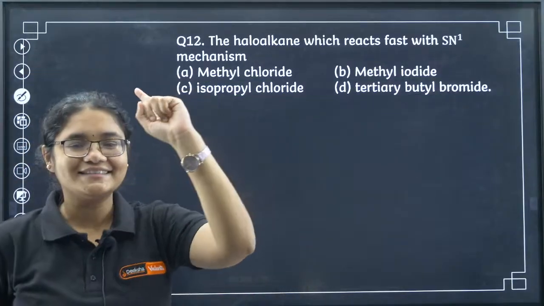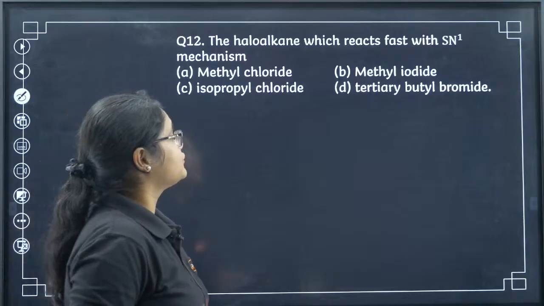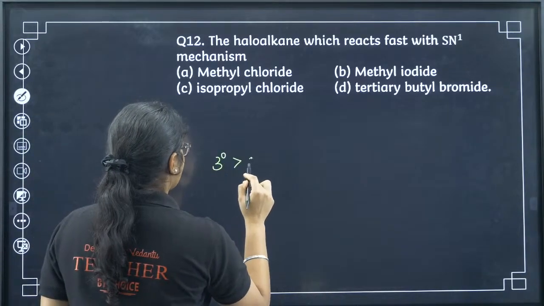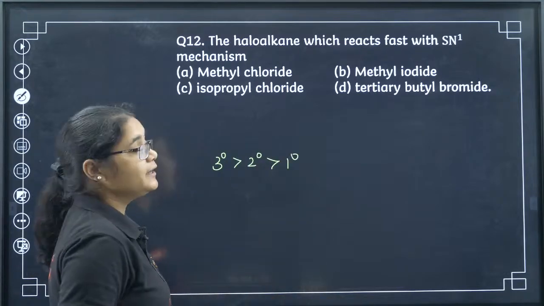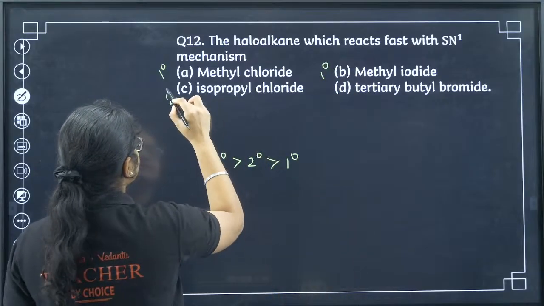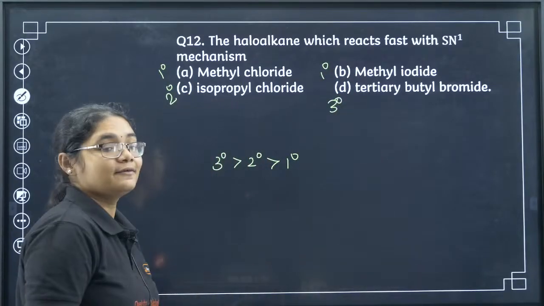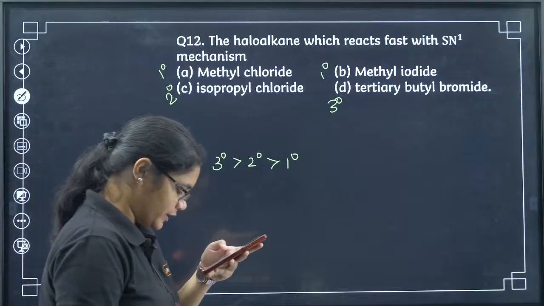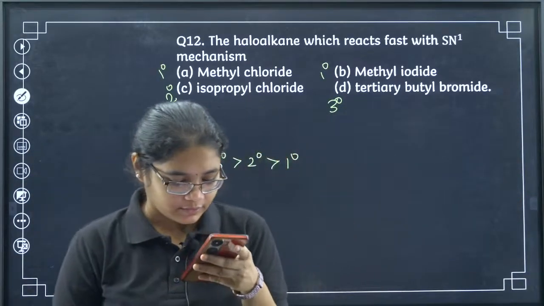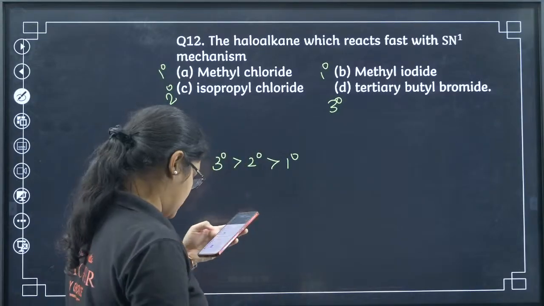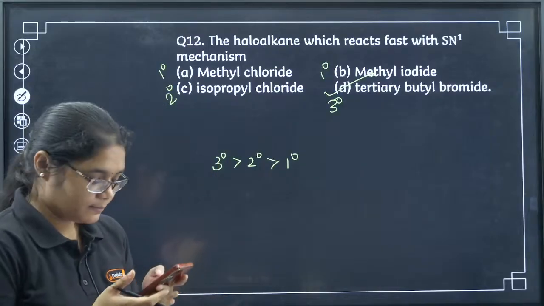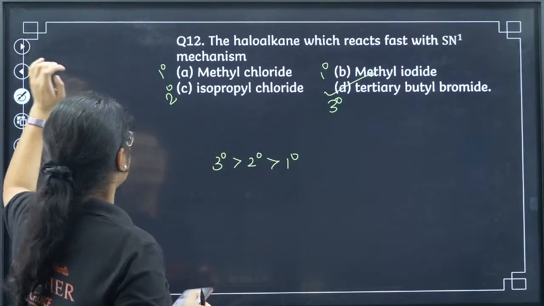Next, 12th question, last 8 questions. The haloalkane which reacts fast with SN1 mechanism. What's the order of SN1 mechanism? 3 degree, 2 degree and 1 degree, right? So I have methyl chloride, that is 1 degree, methyl iodide 1 degree, this is 2 degree, this is 3 degree, same options. Which will react faster with SN1 mechanism? Quick answer here. Now, Neon, Saundarya, all of you have given the correct answer, tertiary butyl bromide. 12 is D.